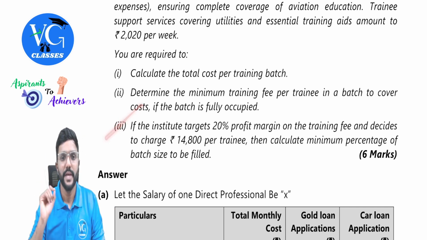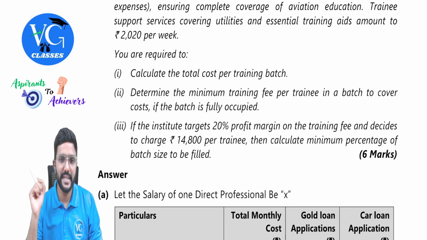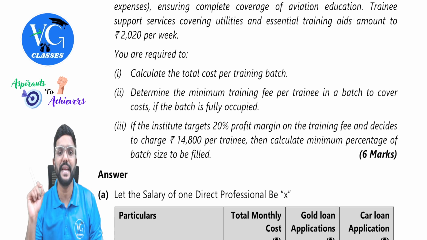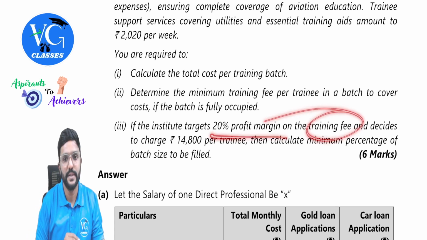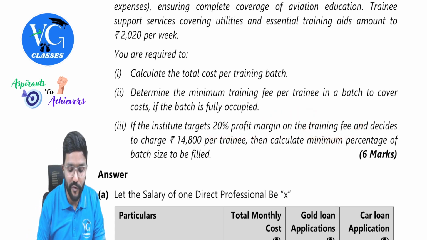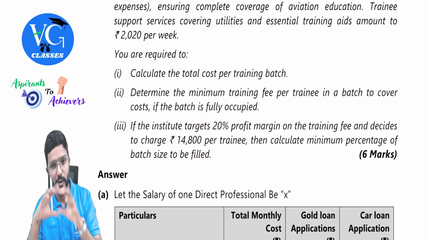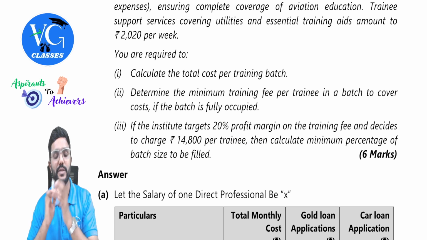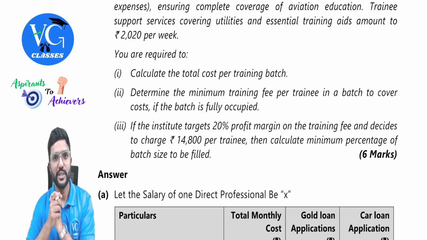Oh, last one. If the institute targets a 20% profit margin on the training fee and decides to charge 14,800 per training, then calculate the minimum percentage of batch size to be filled. Okay. They want to make 20% profit on fees and they want to charge 14,800 per training. They're asking, in order to make 20% profit and to charge 14,800 rupees per training, how much of the batch should be filled? How much batch has to be filled?